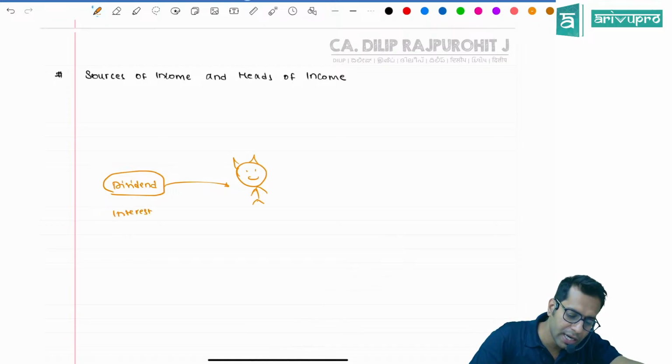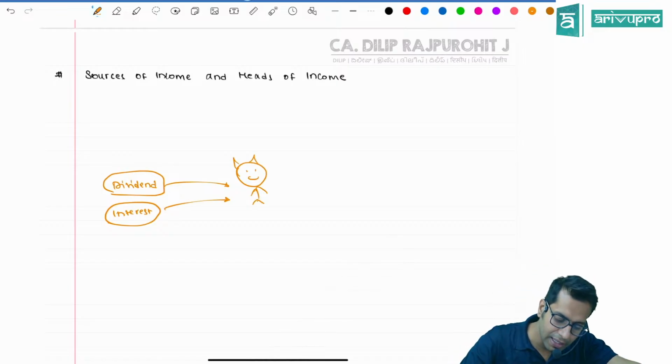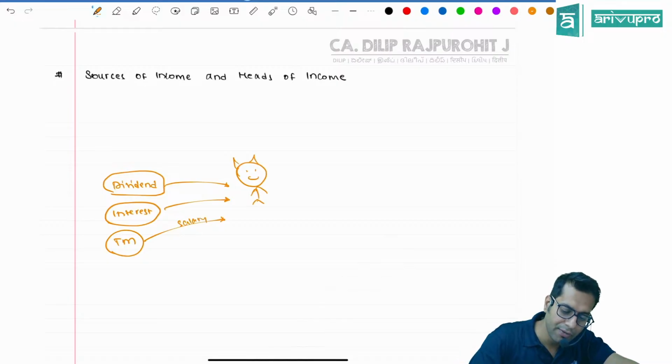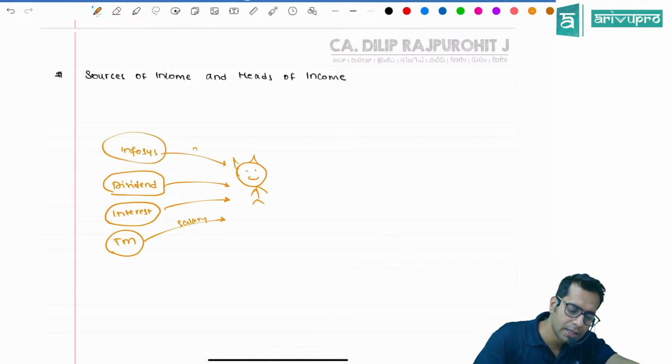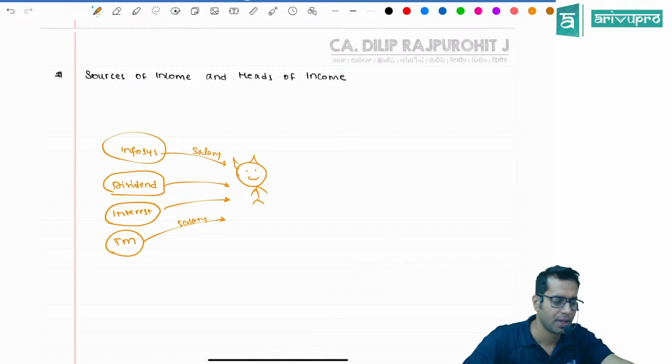I have deposited money in my bank, and the bank is giving me interest. I am working in Tata Motors, and Tata Motors is giving me salary. I am also working in Infosys, and Infosys is giving me salary. Are you understanding?